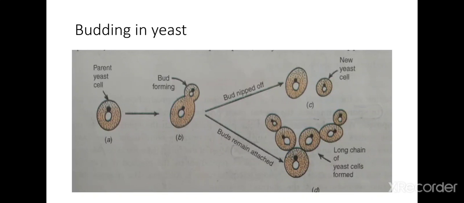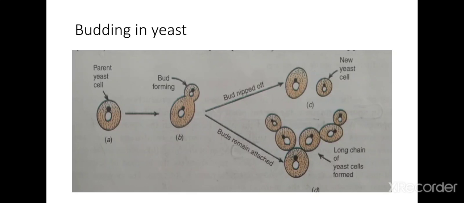Next example of budding you can see in yeast. So what happens in yeast? Basically, what is yeast? Yeast is a tiny unicellular non-green plant which is a fungus, and it reproduces by budding. Here in this picture you can see a parent yeast cell. Parent yeast cell means a complete plant, and you can see in this picture, in yeast, first a bud appears on the outside of the cell wall.